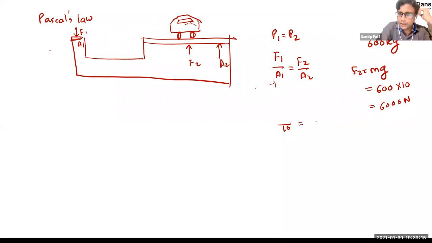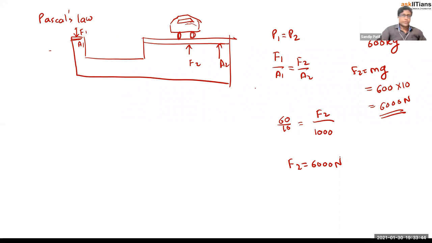Consider this area A2 is 1000 units. So the area is very small. Now we need the force 6,000 here. Doing this calculation, I have to apply, let's say, a force of only 60 Newton. If I apply the force of 60 Newton and calculate this F2, you will get 6,000 Newton as the answer. So we can easily apply the 60 Newton force, right?